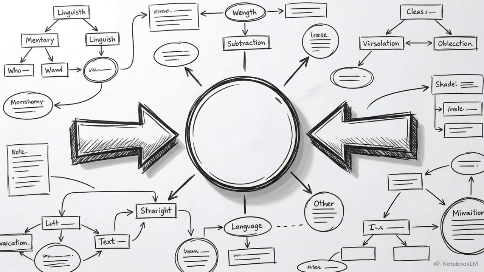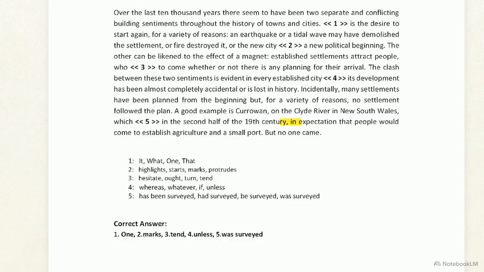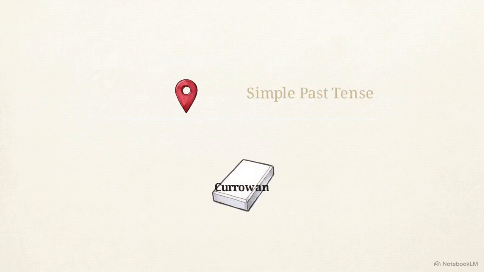For the final blank, we look for a temporal marker. The text explicitly mentions the 19th century. Because this refers to a specific, completed point in time, we are locked into the simple past tense. Now consider the subject, Currowan. Since a town is an inanimate object, it cannot perform the act of surveying. It must be the recipient of the action. This requires the passive voice.